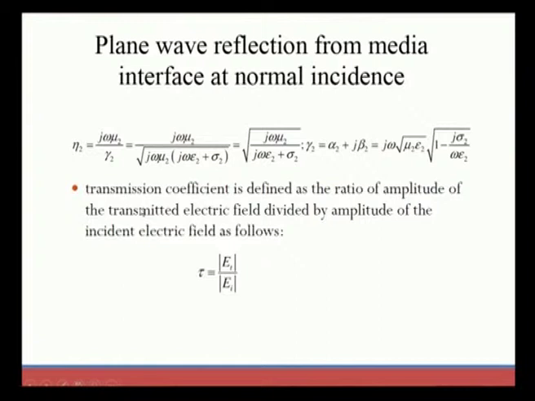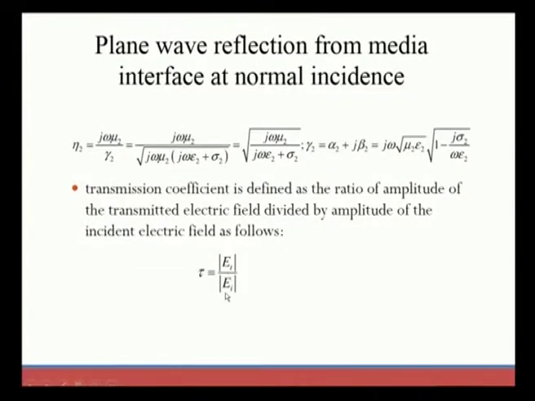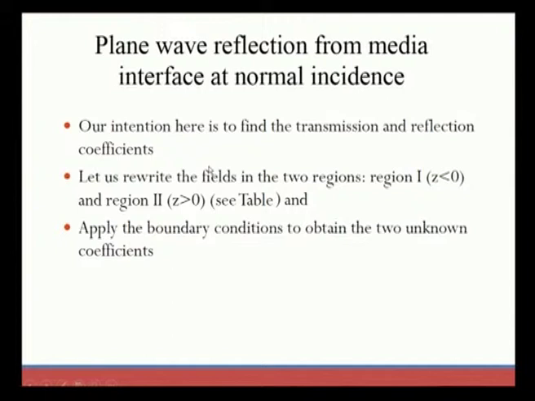Now the transmission coefficient is defined in the same way, as the ratio of the amplitude of the transmitted electric field to the incident electric field. That is given by τ, equal to the magnitude of the transmitted electric field over the incident electric field. Our intention here is to find the transmission and reflection coefficients with the help of the electric and magnetic fields. So, let us rewrite the field equations of the two regions. Now we are going to apply the boundary conditions to the electric and magnetic fields to find the coefficients, that is, the transmission and reflection coefficients.